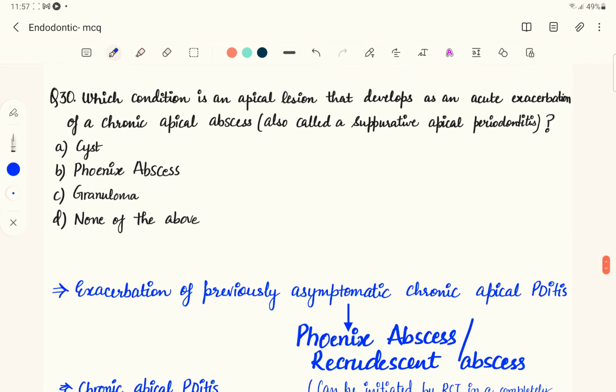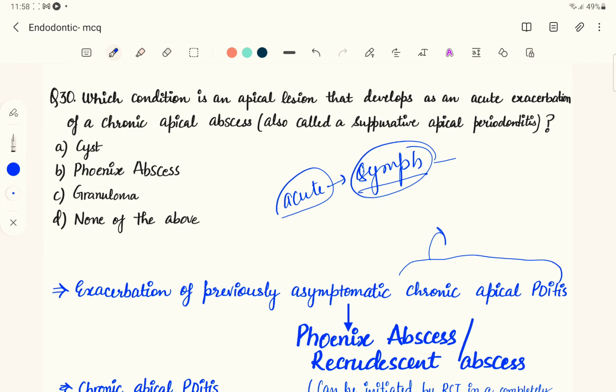See, if a patient is having a chronic apical periodontitis, since the word is chronic, you have to remember two things. If you see the word acute, that means mostly the patient is symptomatic. You will see pain, there can be swelling, cellulitis, all these things. So remember, acute means symptomatic. Chronic means that there are no symptoms or no pain, asymptomatic.